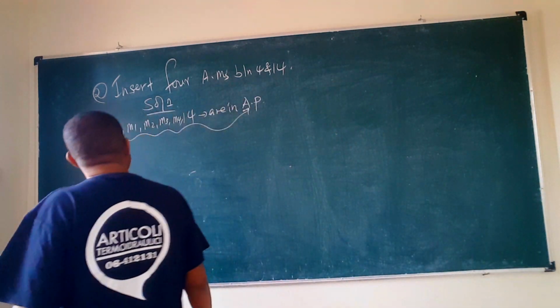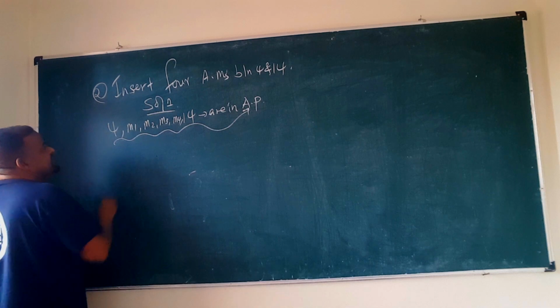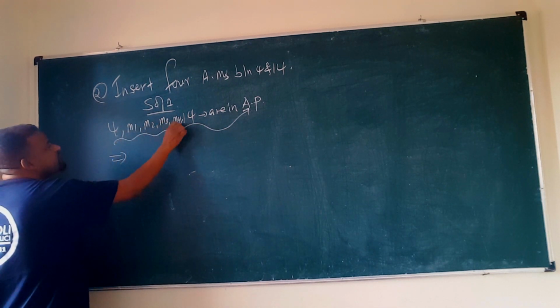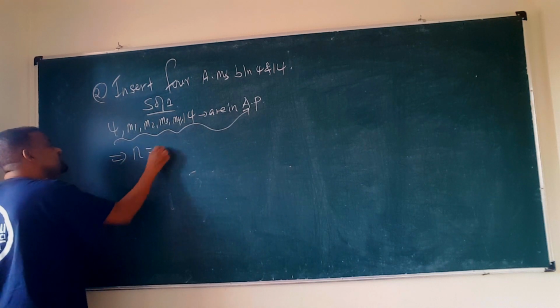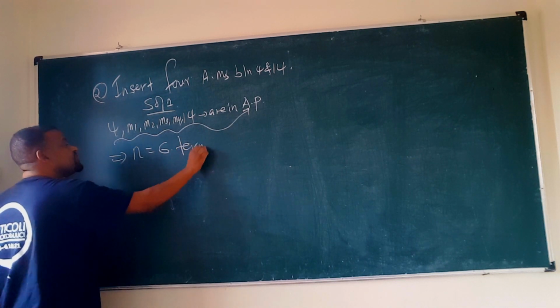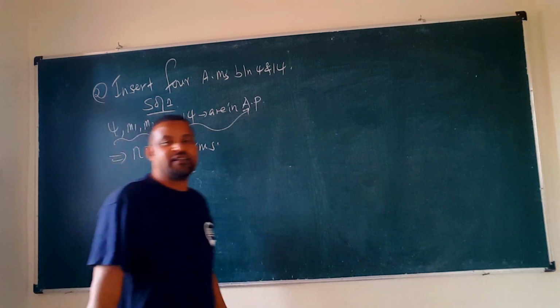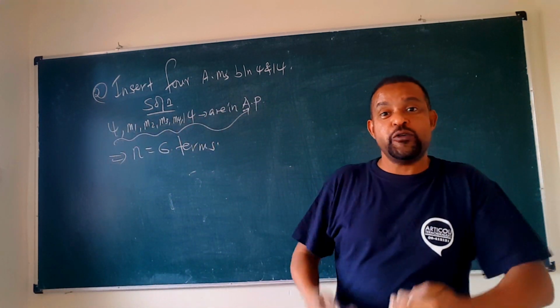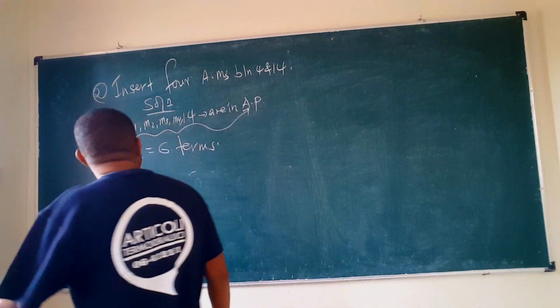So how many terms do we have? 1, 2, 3, 4, 5, 6 terms. So when we insert 4 more arithmetic means between 4 and 14, we have 6 terms.